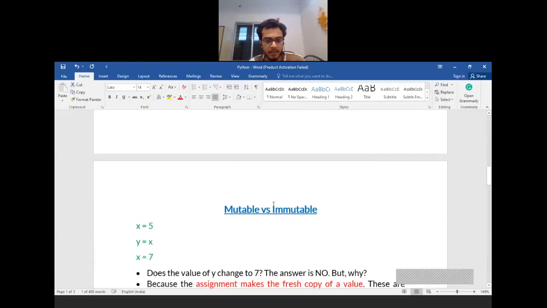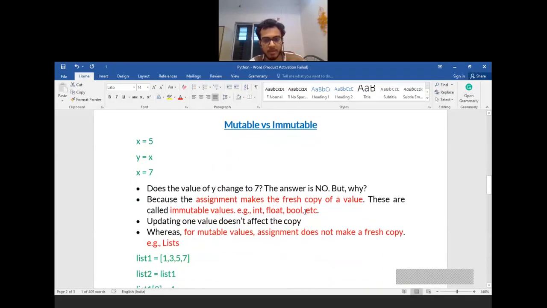The next thing that we will see is the discussion of mutable versus immutable values. We will see the programs at the end once the complete theory is covered. So suppose I write statements such as x equal to 5, so 5 is assigned to x, then I copy the value of x into y, and then I modify x equal to 7. My question to you is, does the value of y change to 7?